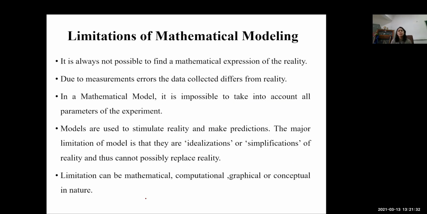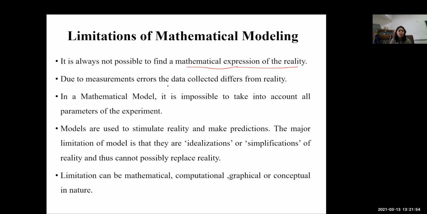So lastly, let us discuss the limitations of mathematical modeling. With the help of a mathematical model, it is not always possible to find a mathematical expression of the reality. That is the greatest limitation of the mathematical model.